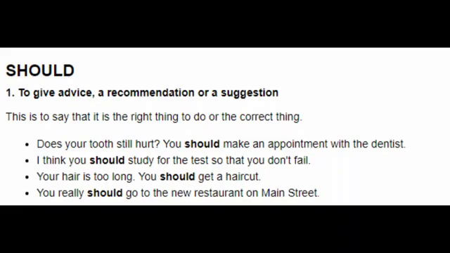I think you should study for the test so that you don't fail. Your hair is too long. You should get a haircut. You really should go to the new restaurant on Main Street. So here we can see that should is used to give advice, a recommendation, or a suggestion.